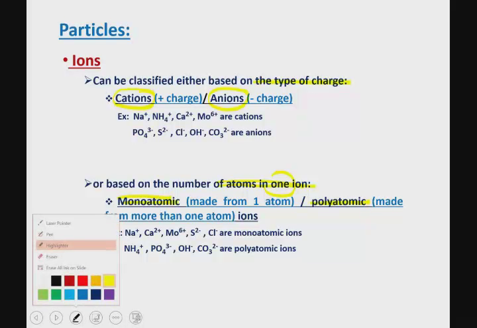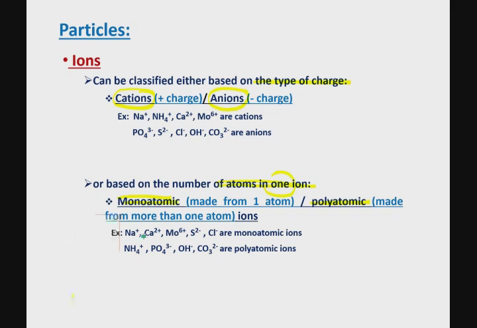So if you look very closely, this is a monoatomic ion because only one sodium atom was needed to make one sodium ion. So is this a monoatomic cation because one molybdenum atom made one of those ions. This is a monoatomic anion because one chlorine atom is needed to make one chloride ion. But there are several ions, many ions out there that are polyatomic.